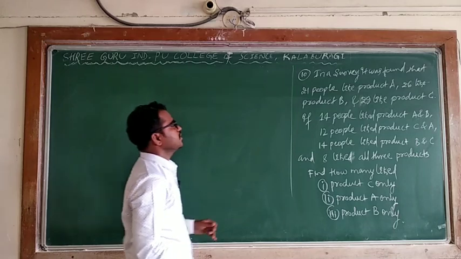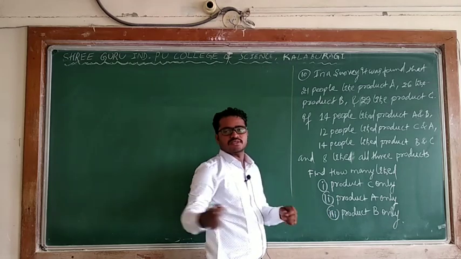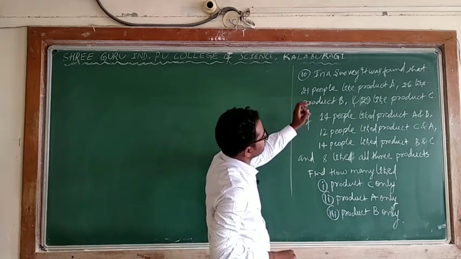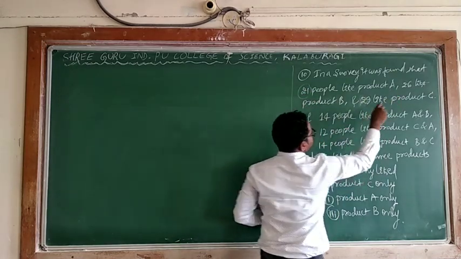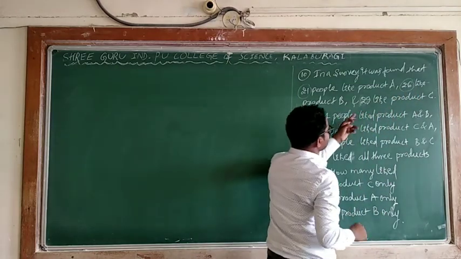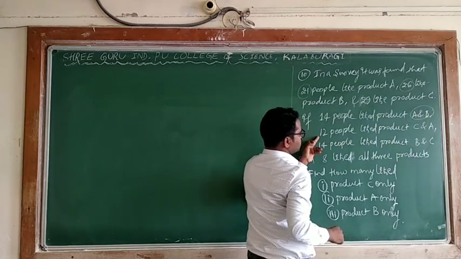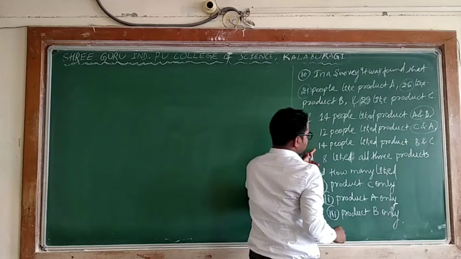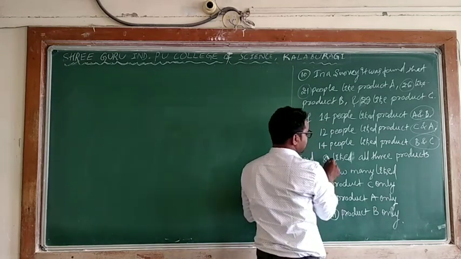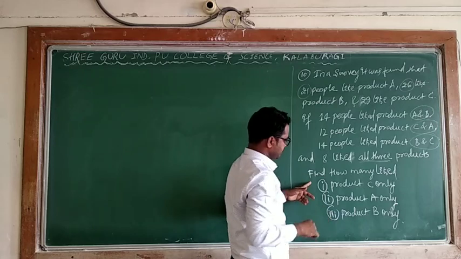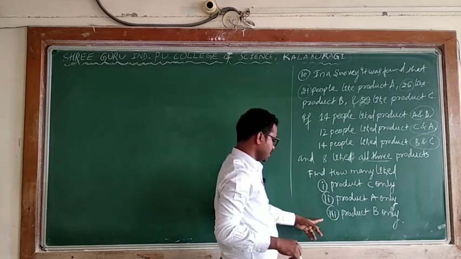Next one, this is the last problem in this chapter in the case of sets. Like the previous problem, in a survey it was found that 21 people like product A, 26 people like product B, 29 like product C. If 14 people like product A and B, 12 like product C and A, 14 like product B and C, and 8 people like all the products, find how many liked product C only, product A only, product B only.